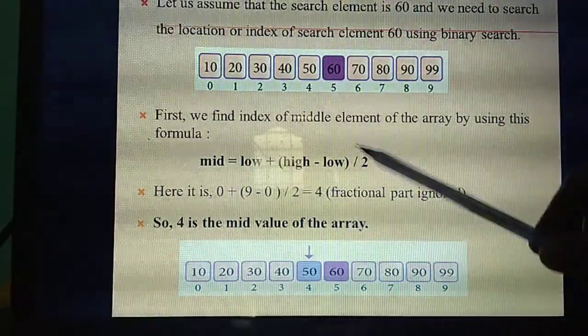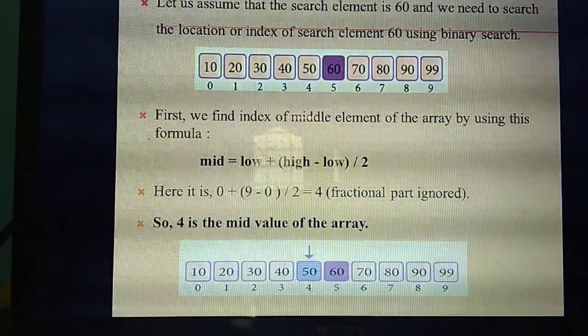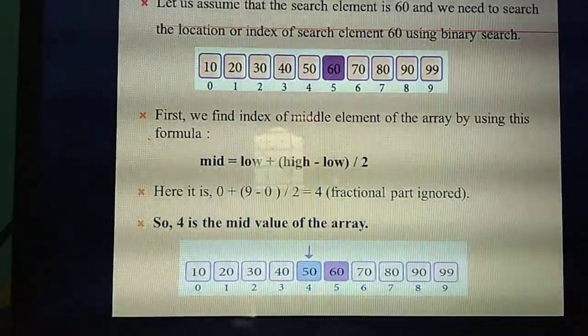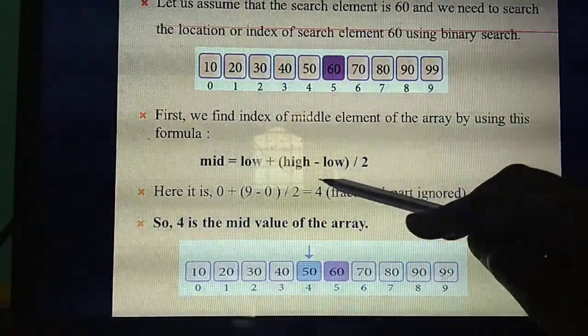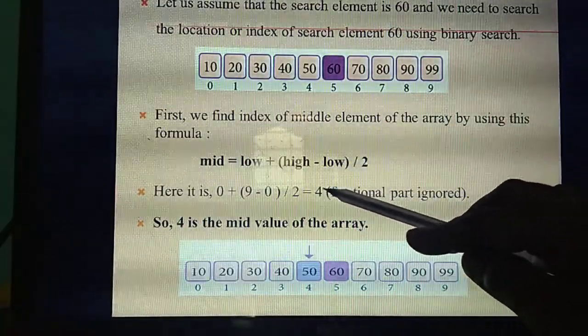9 divided by 2. You will get the answer 4.5. 4.5 means the fractional part is not needed, so the answer is 4. What's the middle value you get now? Now you'll get the middle value as 4.